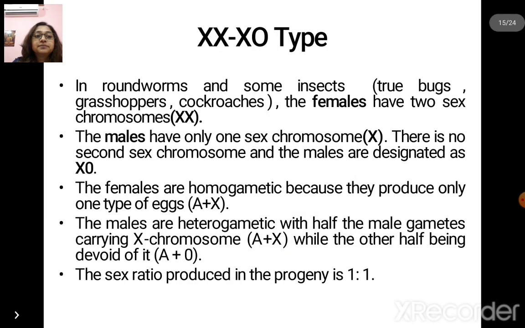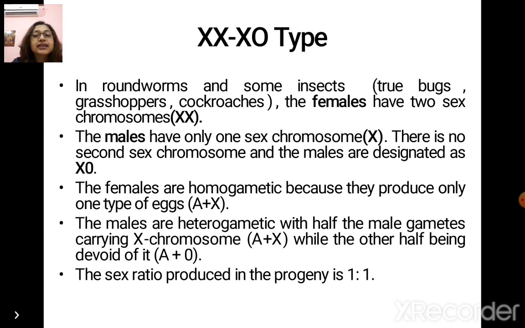Now let us see the XX-X0 type sex determination system. In roundworms and some insects, which are true bugs, grasshoppers, cockroaches, the females have 2 sex chromosomes, XX, whereas the males have only 1.